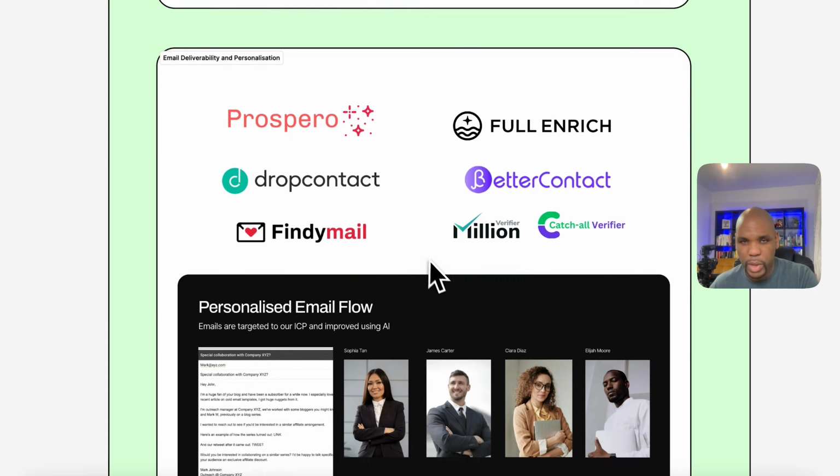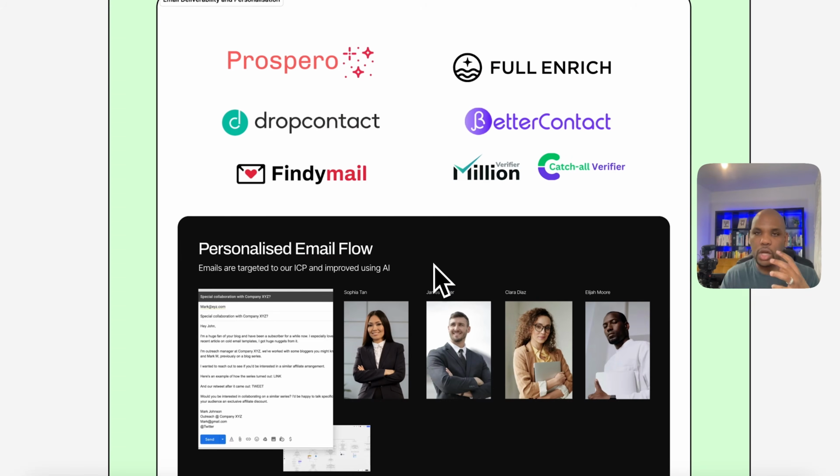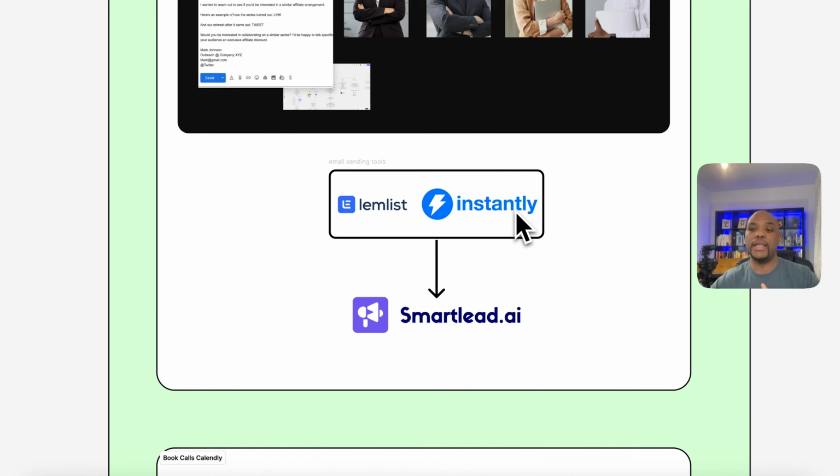And we're able to now use a combination of tools to enrich our data even more, to make sure that we're getting the right email at least 80 to 90% of the time, roughly about 80% of the time. We're able to get the right amount of information about the people we're talking to. We know we're using correct emails because we're verifying that across multiple tools. And then we're able to move forward, to start an email campaign off the back of that as well.